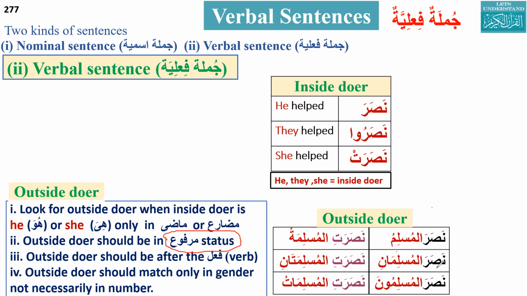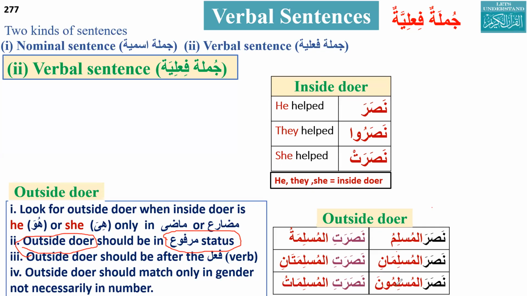What is the inside doer? The fa'il is inside. He is the inside doer. But when the inside doer is he or she, we have to look for an outside doer so that we can replace this he with that outside doer. The outside doer should be Muslimuna. And what is the status of Muslimuna? Rafa status, and it is marfu.